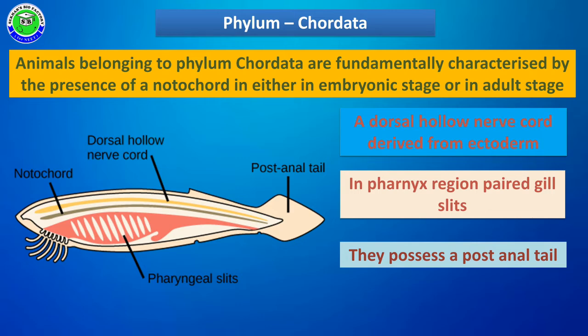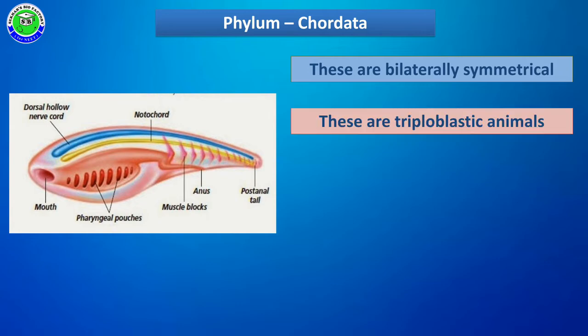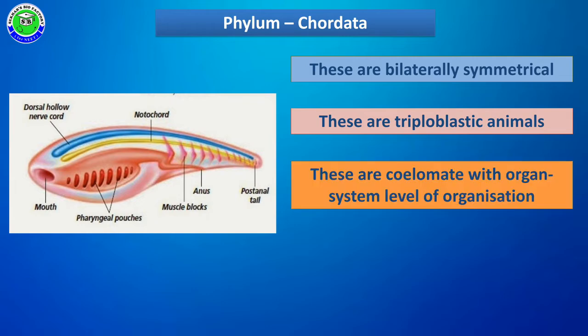Along with fundamental characters, these members have some general characters, like presence of bilateral symmetry. So all chordata members can be divided into two equal halves with one plane which passes through their central axis. All these members have different body parts, which are derived from three germ layers, so they are called triploblastic animals.